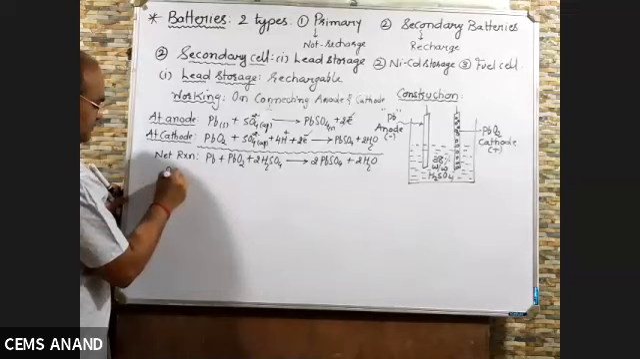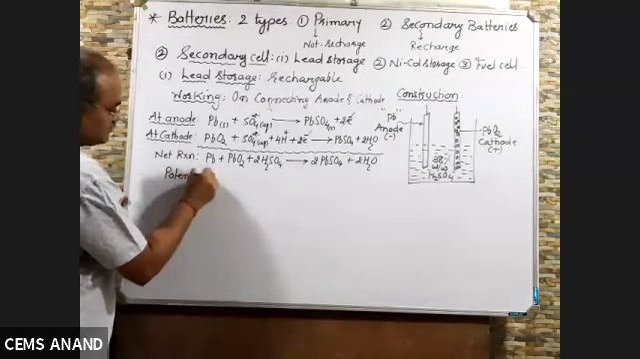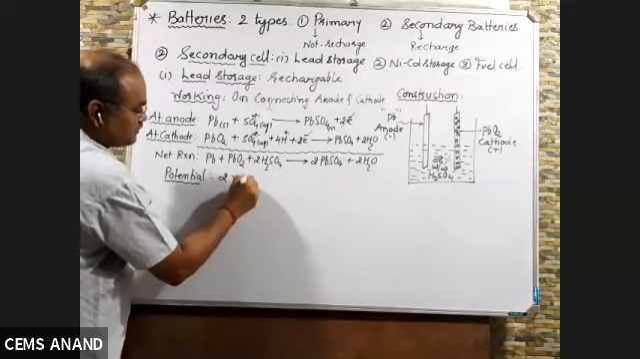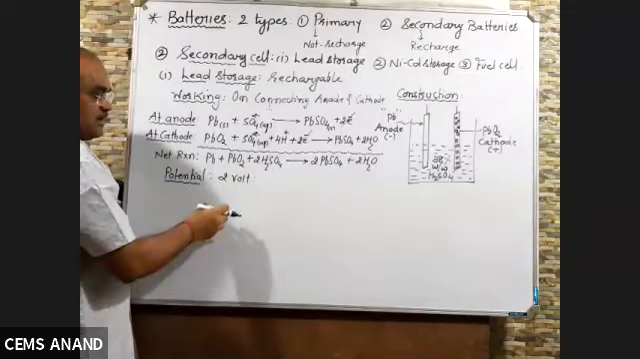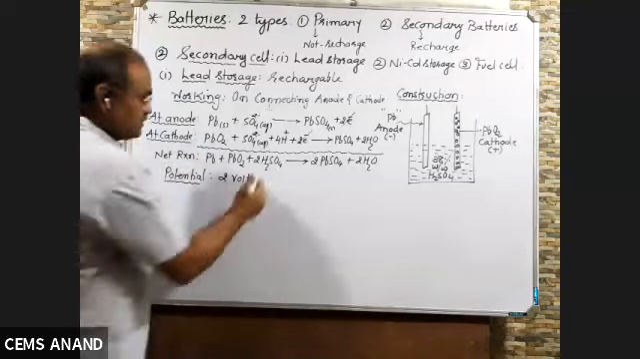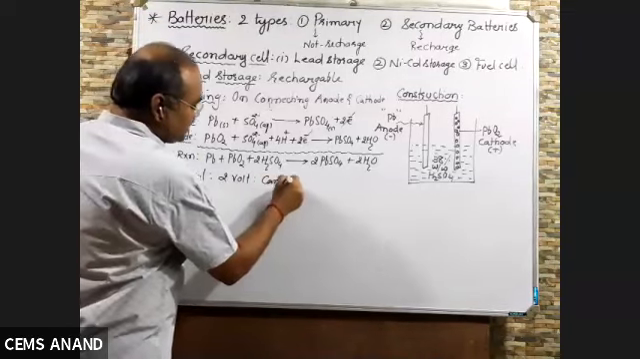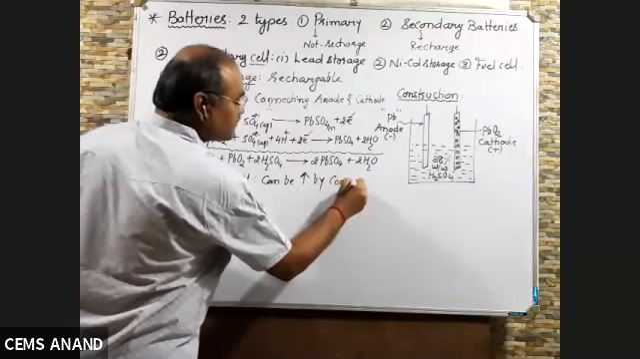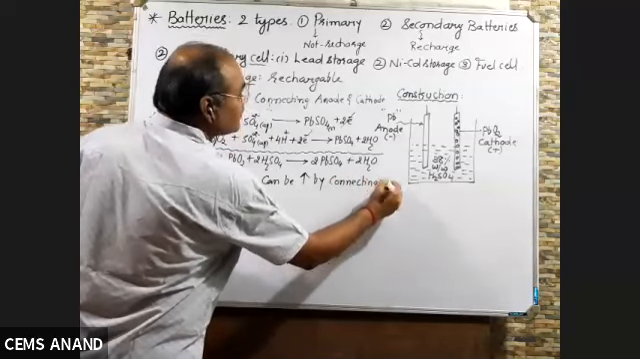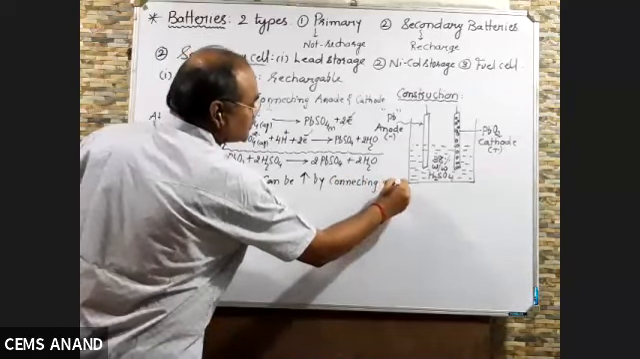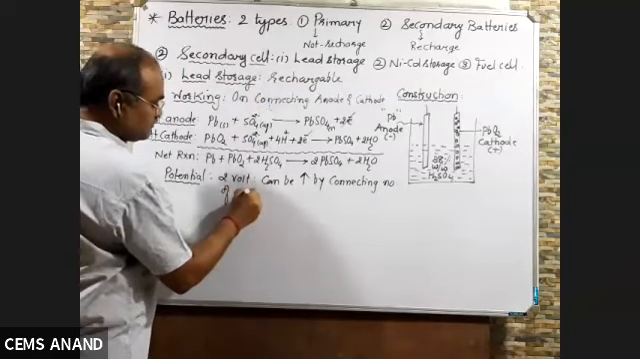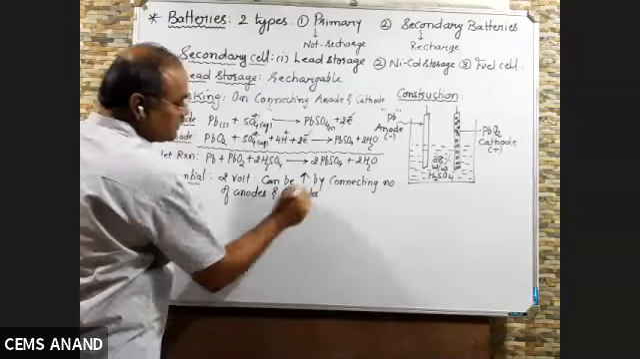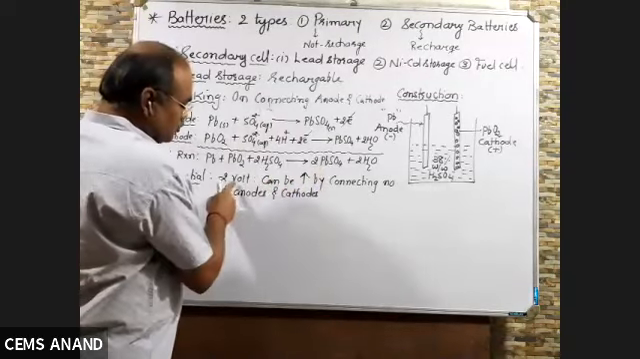Potential of the cell. What is the potential of the cell? It is 2 volt. The question arises, can we increase this potential? Yes, it can be increased by connecting number of anodes and cathodes. If you have one anode and one cathode, 2 volt will be generated.